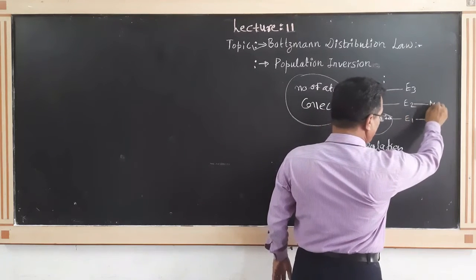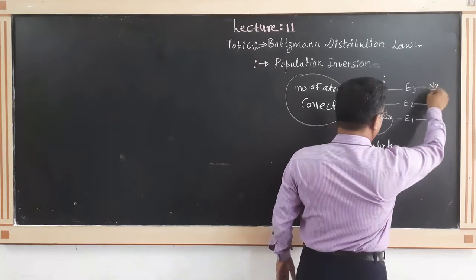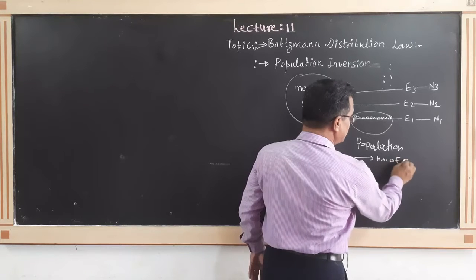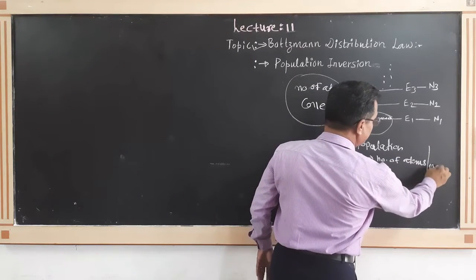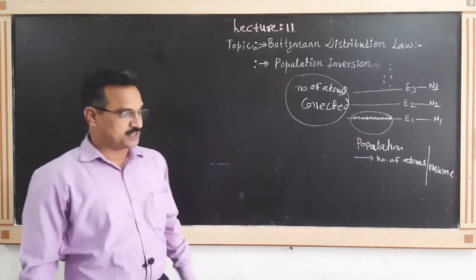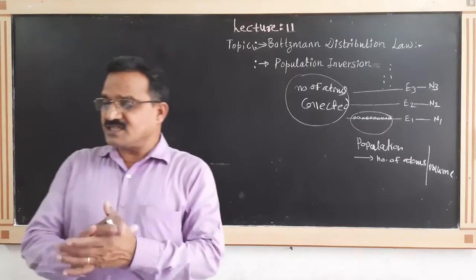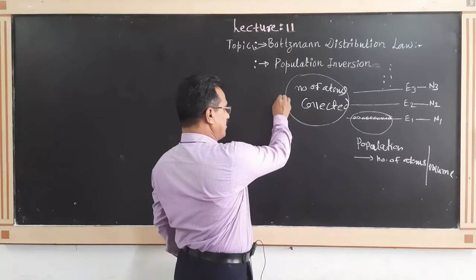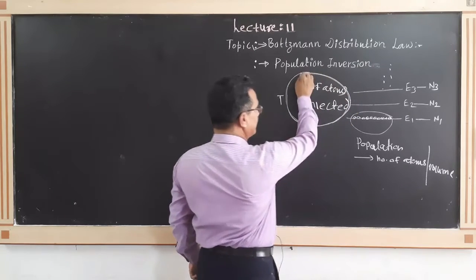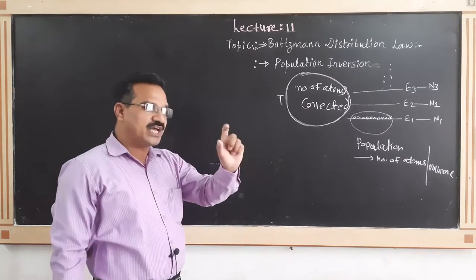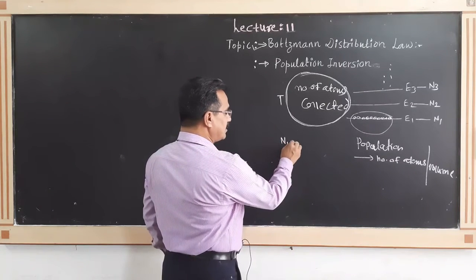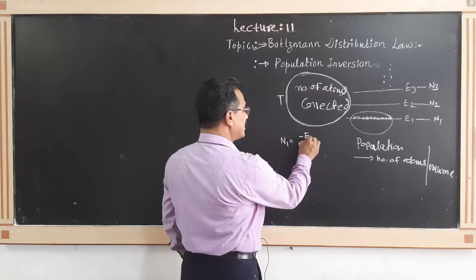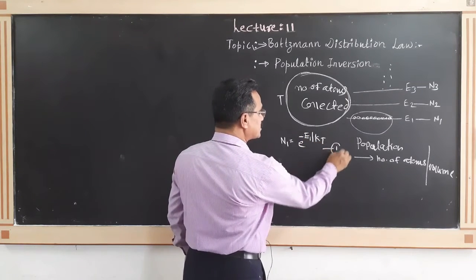For energy level E2, the population is N2, and for E3, population N3, and so on. Remember the meaning of population: it is the number of atoms per unit volume. If T is the temperature of the atoms, then the population in the first energy level, N1, is written as e raised to minus E1 divided by kT. Call this equation first.